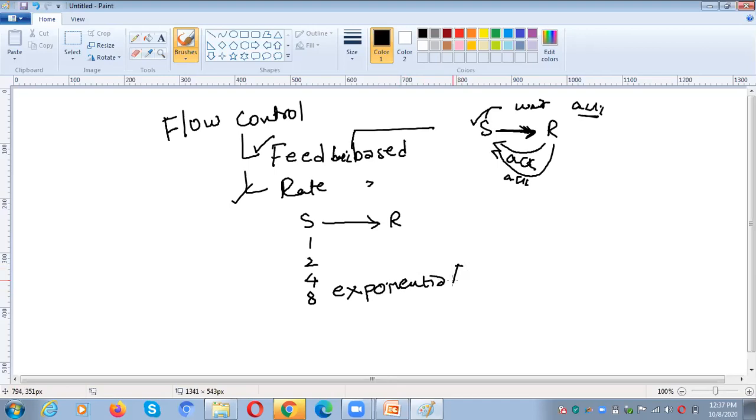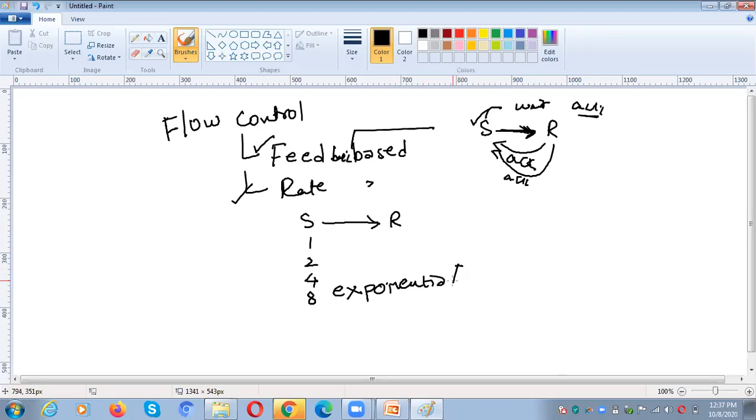After some time, the sender voluntarily wants to reduce the speed. Why? Because he is increasing the rate of transmission. So at a particular moment, the sender itself thinks that I need to reduce the speed of the flow.